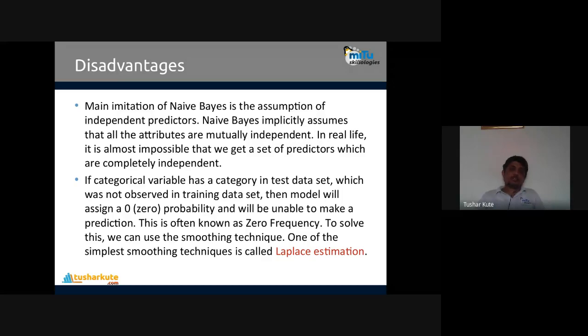Then, if a categorical variable has a category in the test set which was not observed in the training data set, the model will assign it 0 probability and will be unable to make the prediction. Obviously, this is not only for this predictive algorithm, but for almost all algorithms.